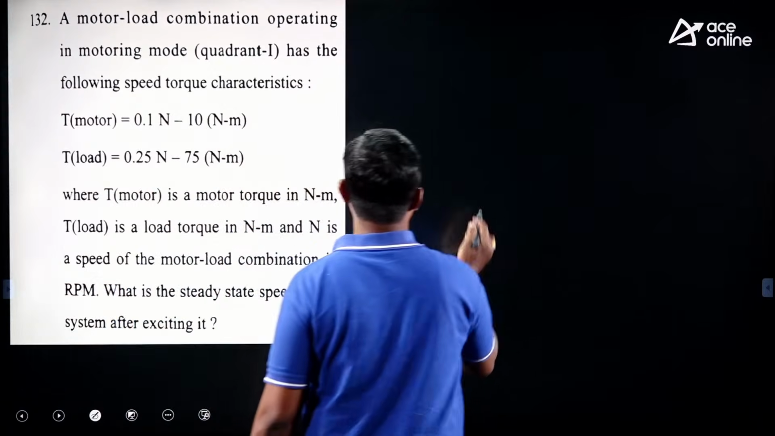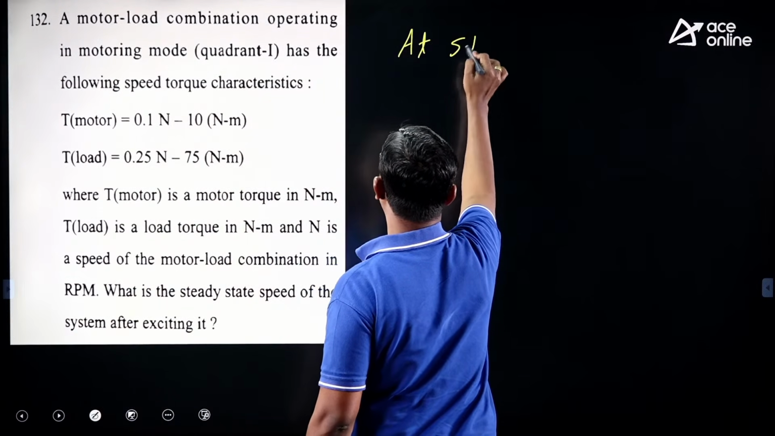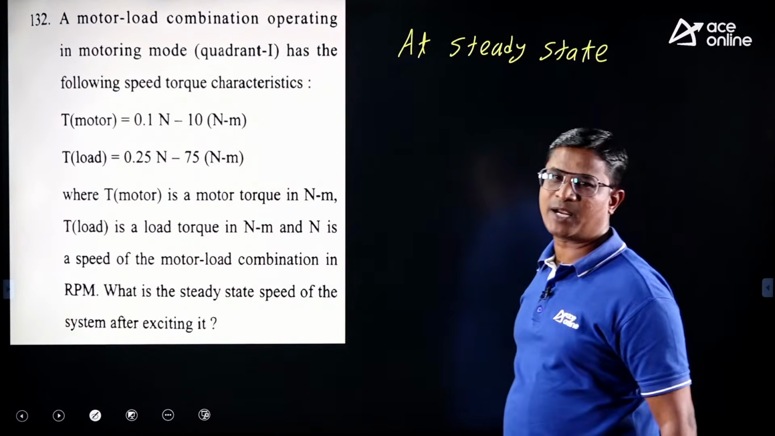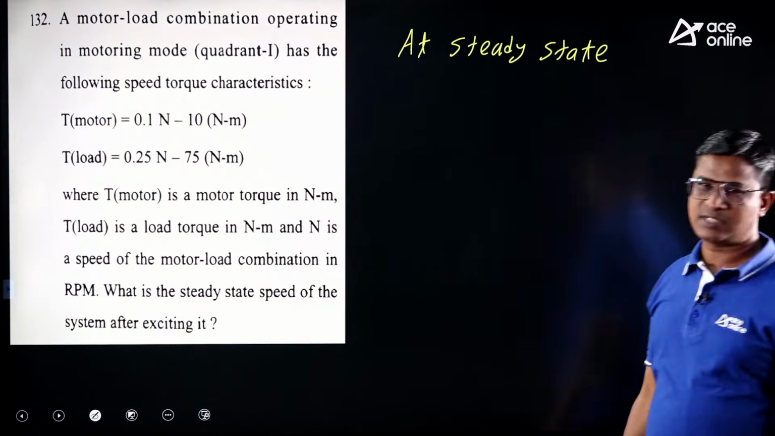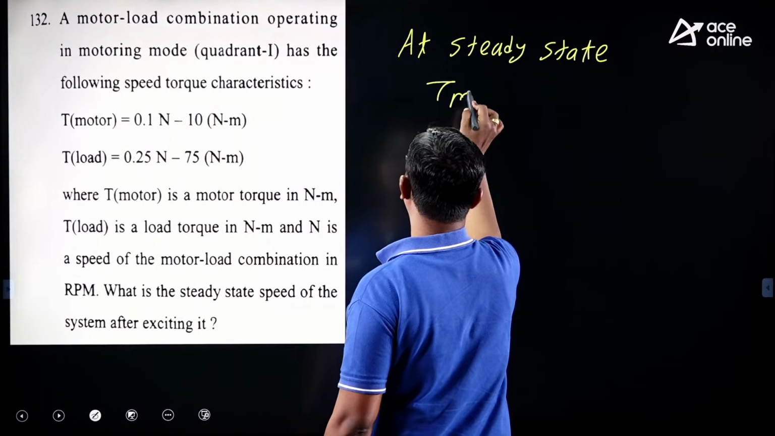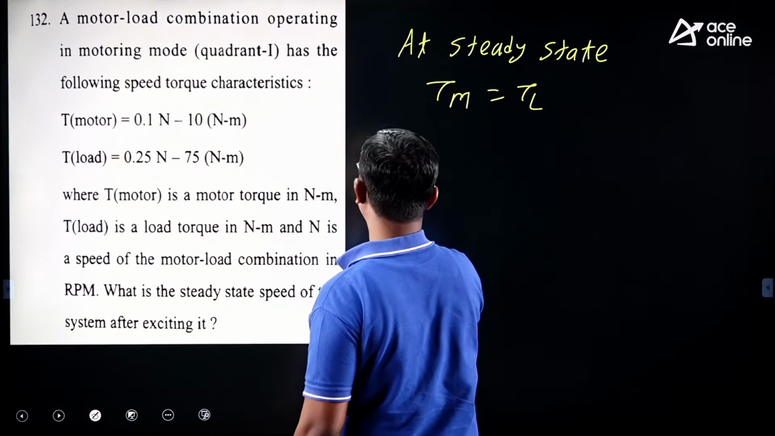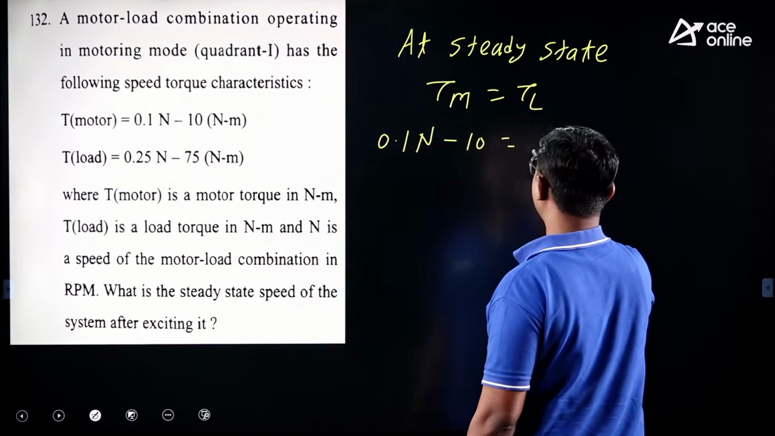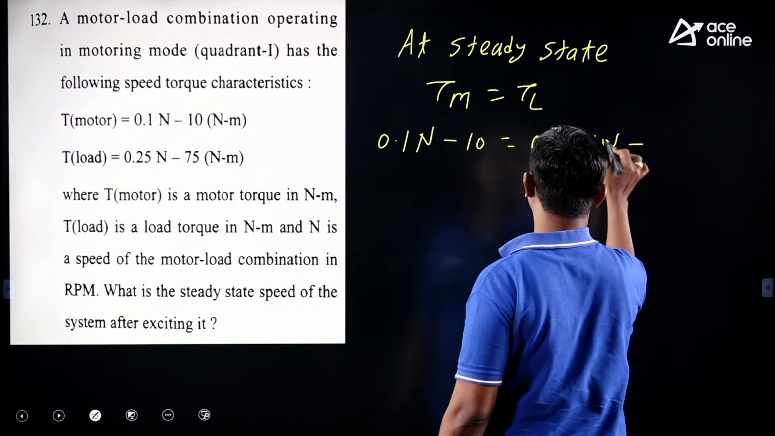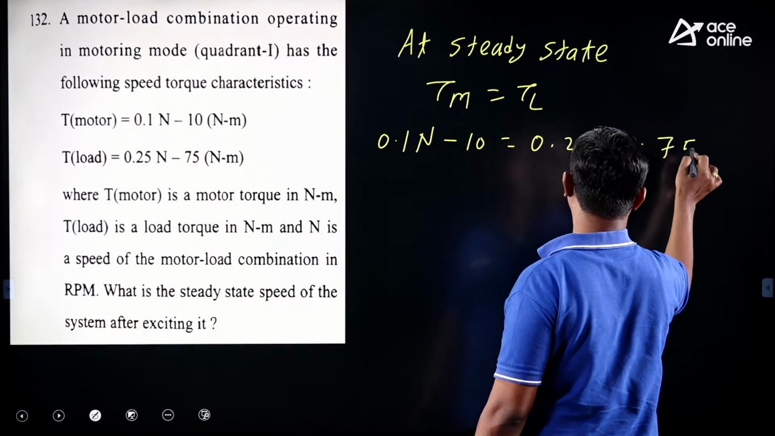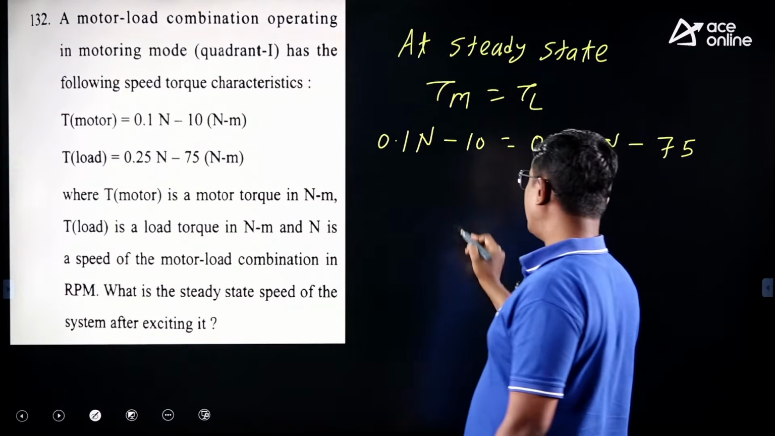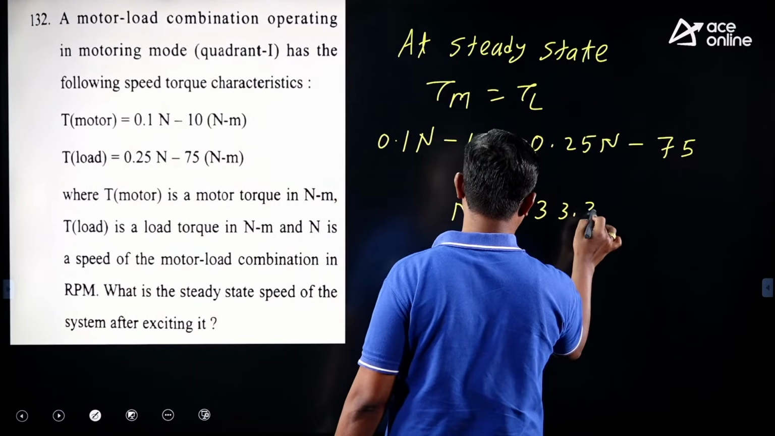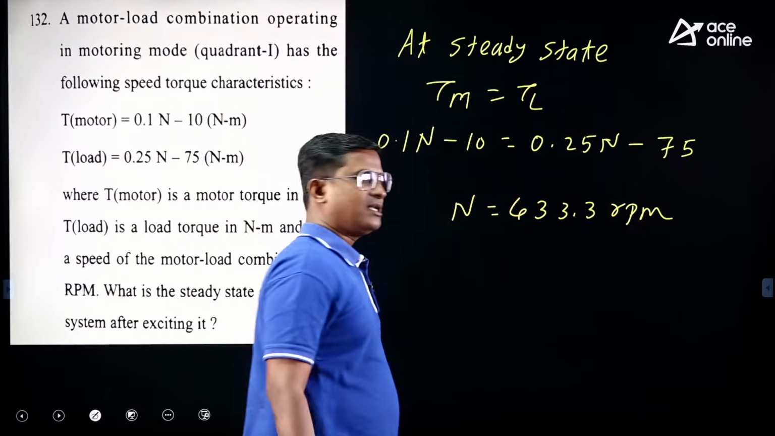Yes, steady state speed. We know at steady state, whatever the torque demanded by the load, the motor is required to supply that torque. So Tm equal to TL. Tm is 0.1 into N minus 10, equal to TL, which is 0.25 into N minus 75. From this we can simplify for the N value, and after simplification we get N equal to 433.3 RPM.